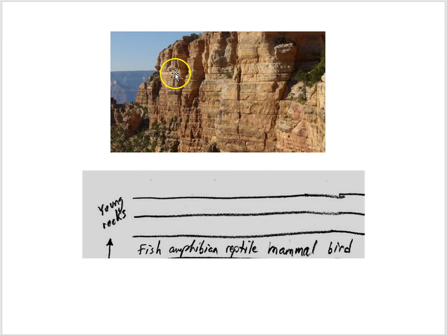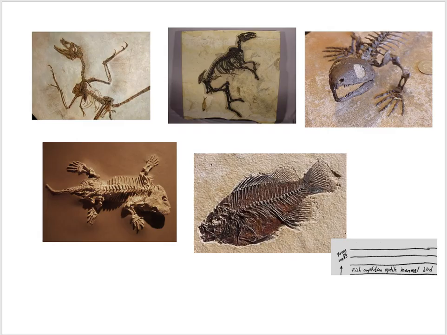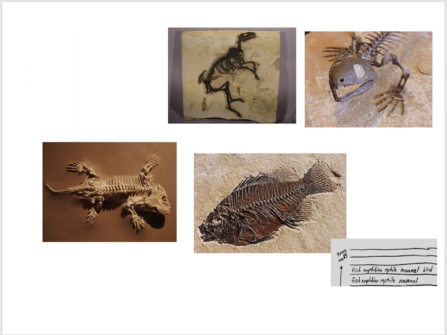So then let's use the different rock layers here to paint a picture about when the different vertebrates appeared on Earth. Well, if we look at the youngest rock layers, the upper layers up here, we find fossils of all of the 5 different vertebrate groups. We have representative fish, amphibian, reptile, mammal, and bird fossils in the youngest rock layers at the top. And here are the 5 pictures then. Now, as we look at fossils in layers just below those layers, we lose the birds, but we have all the other 4 major groups.